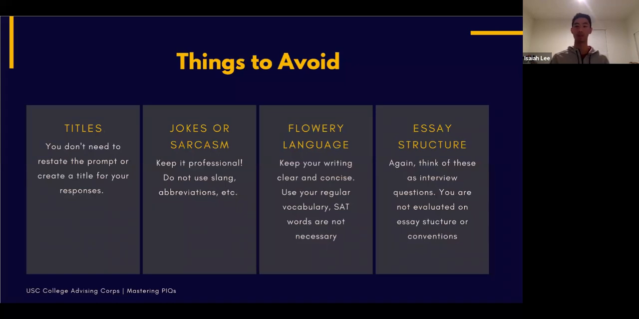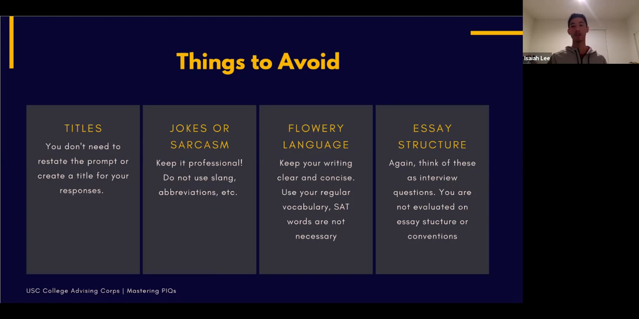But you also want to keep it personal, so show who you are. You can always hook a reader without telling a joke or trying to be funny. And then of course, flowery language. Keep your writing clear and concise. Use your regular vocabulary. SAT words are not necessary.